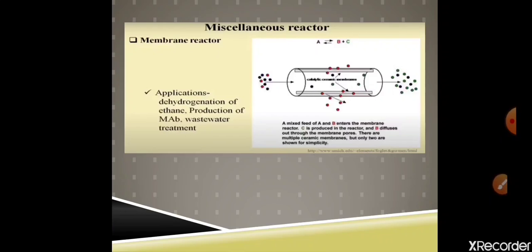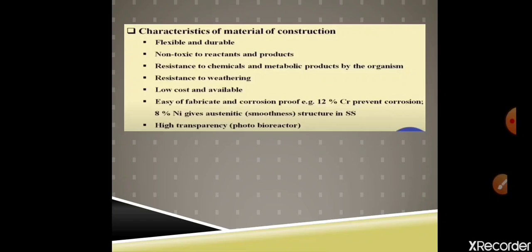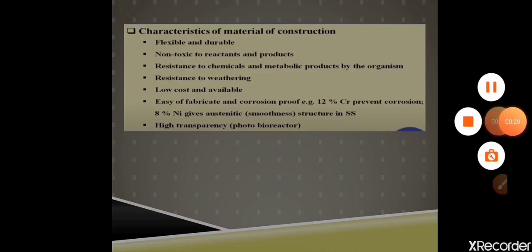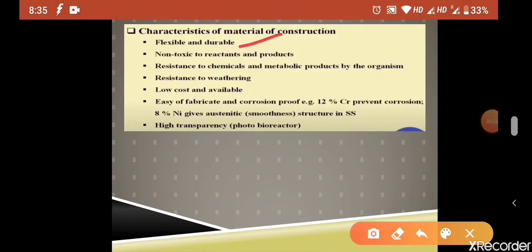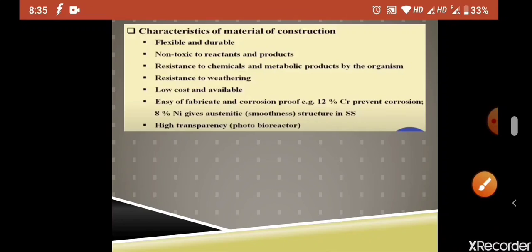Now I want to talk a little bit about the characteristics of construction material. That is very important: what are the materials that are usually recommended to prepare the reactors. The first characteristic is it should be flexible and durable. It should be durable because the reactor life should be a minimum of 10 to 20 years.